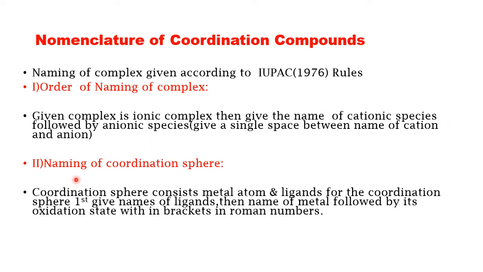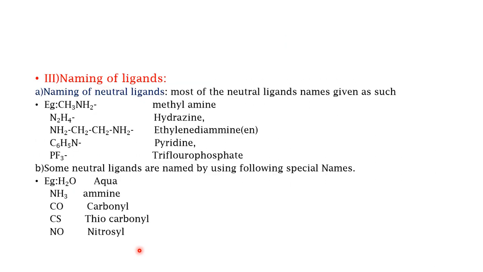Then coming to naming of the coordination sphere. In the coordination sphere, there is a metal and there are ligands coordinated to the metal. The coordination sphere is enclosed in square braces, and the metal oxidation state is indicated in Roman numerals. Then naming of ligands. You have different names for various ligands.